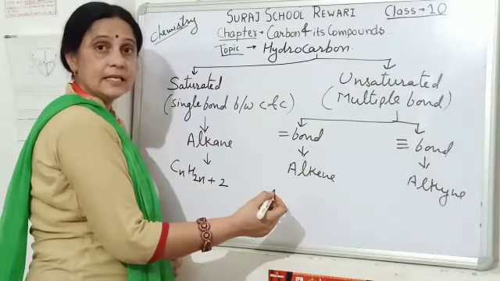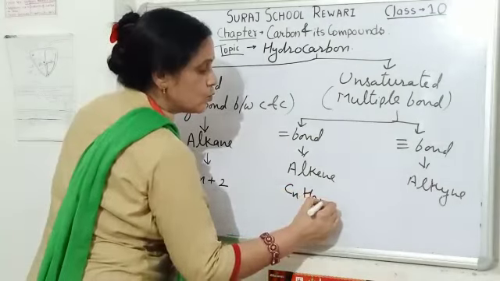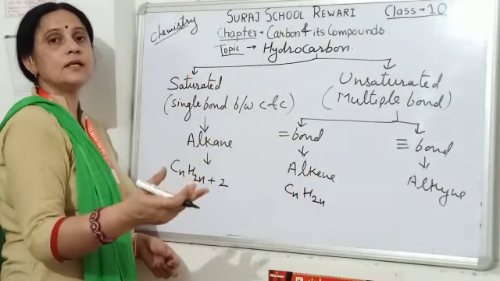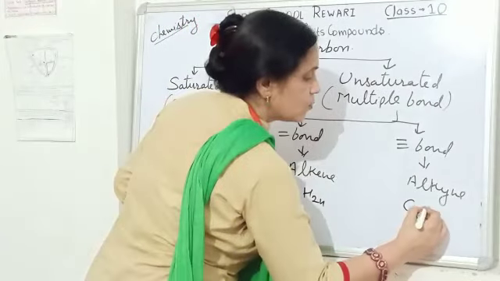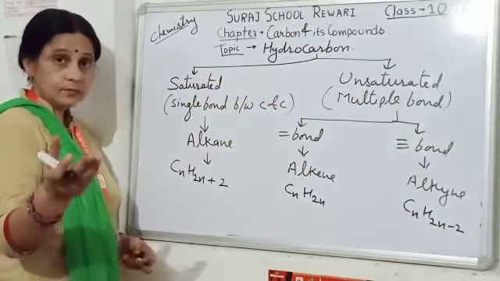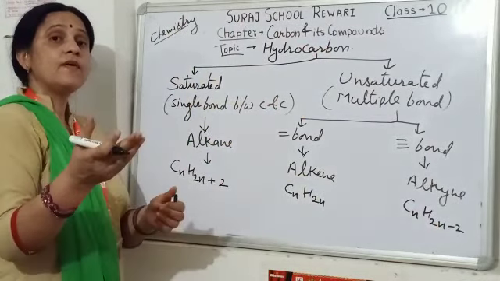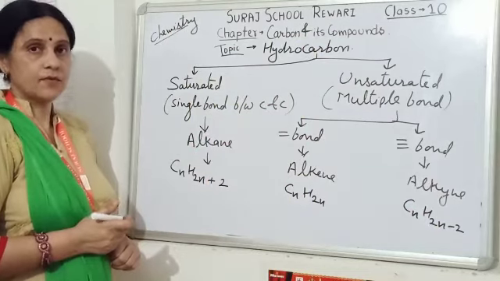For the alkene, the general formula is CnH2n. Hydrogen is just double the number of carbon. And for the alkyne, the general formula is CnH2n-2. The number of hydrogen is minus 2 than the double of the number of carbons.